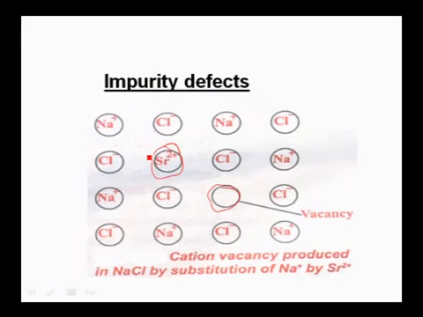Out of the 2 sites, only one site is occupied by strontium, and the other site is a vacancy. That means a foreign atom, an impurity, is introduced into the lattice by replacing the native atoms. So this type of defect is called an impurity defect.